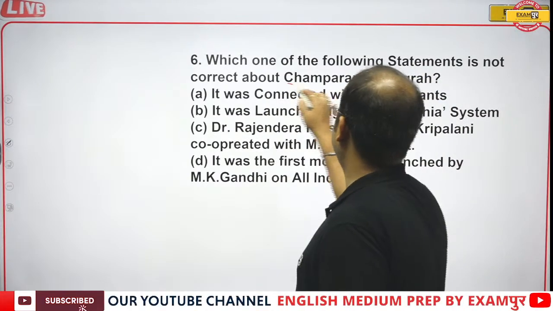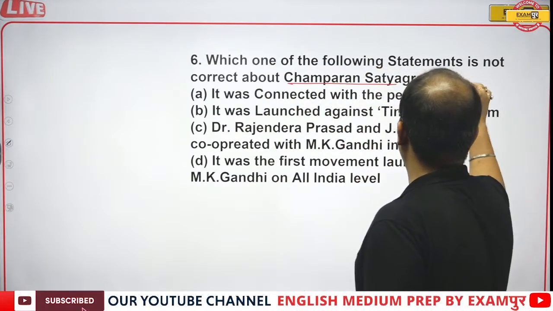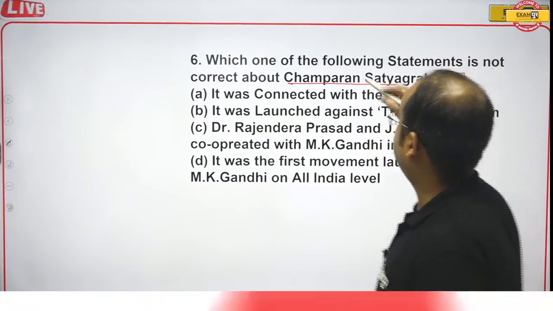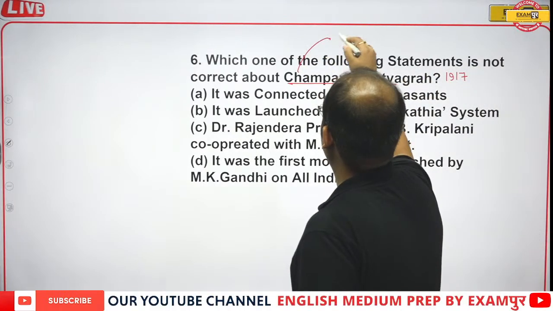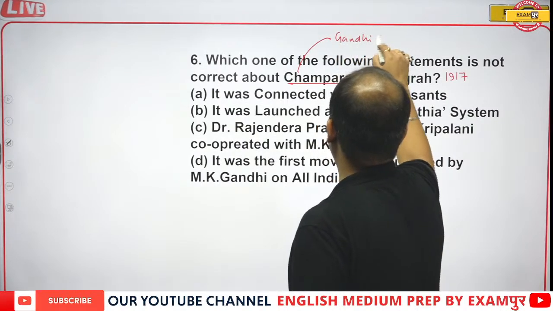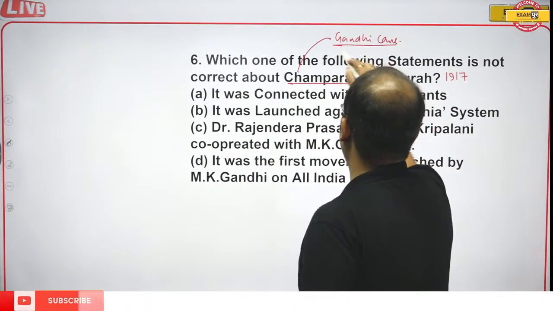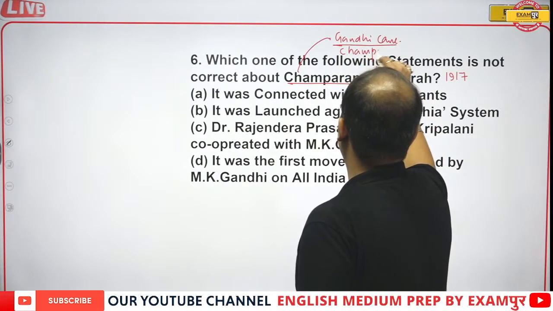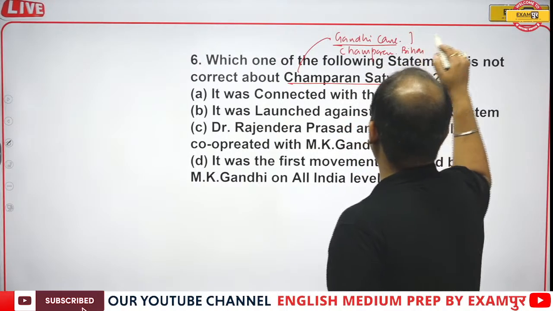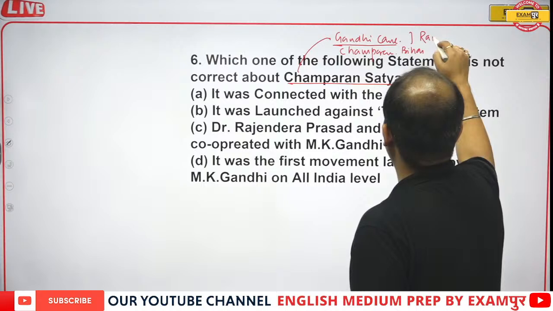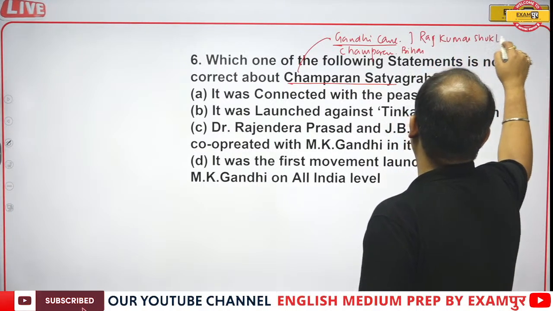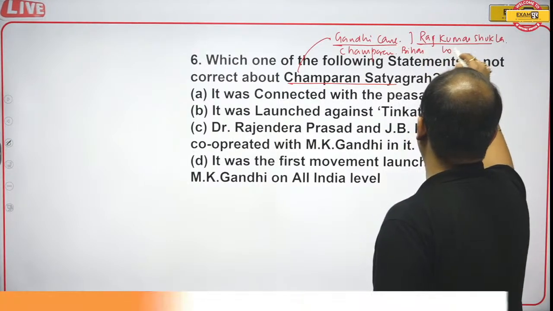Guys, Champaran Satyagraha started in 1917. Gandhiji came to Champaran in Bihar at the request of Rajkumar Shukla, who was a local peasant leader.